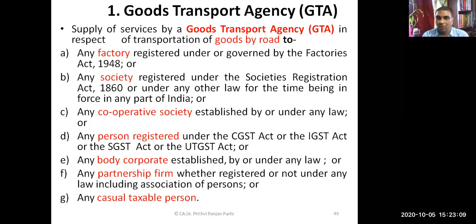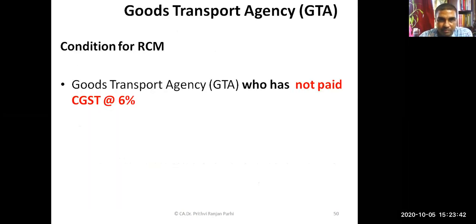We'll be learning other treatments of goods transport agency in detail. But right now, understand that supplies made by goods transport agencies are liable to reverse charge provided these are the recipients. If the recipient is a factory, a society or cooperative society, a registered person, a body corporate, a partnership firm, or a casual taxable person, then reverse charge mechanism will be applicable.